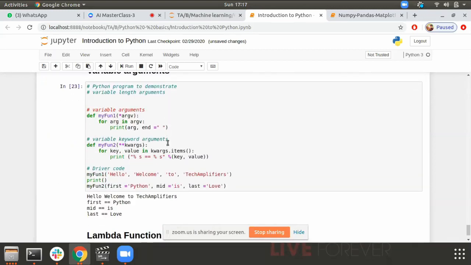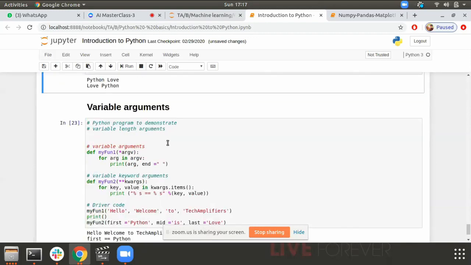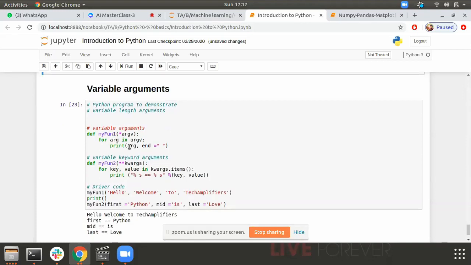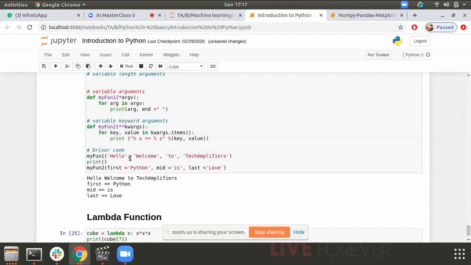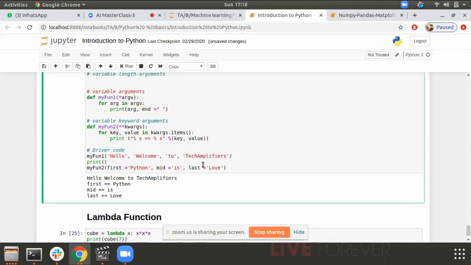The other thing is variable arguments. Sometimes we don't know the number of arguments we are going to pass to a function. At that time, the variable argument parameter comes into play. The first function stands for simple variable arguments, and the other one for keyword variable arguments. In the first one I have passed a set of strings: hello, welcome to Tech Amplifiers. The second is keyword pairs: first Python, middle is, and last love. When I don't know the number of parameters and arguments the function is going to receive, I use variable arguments and keyword arguments.